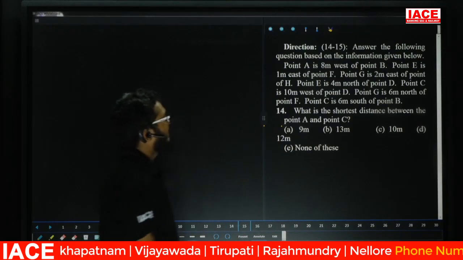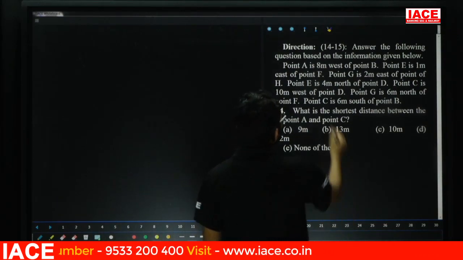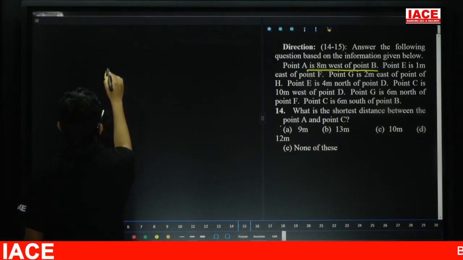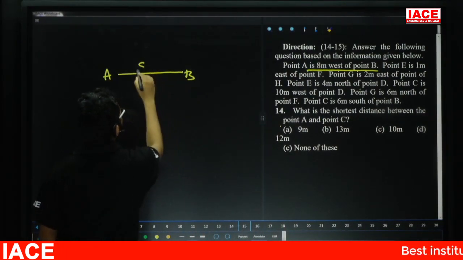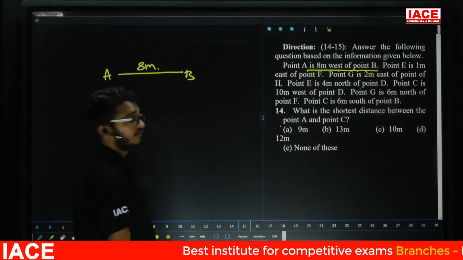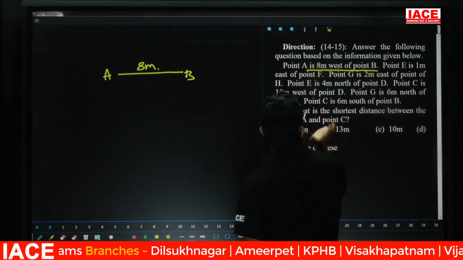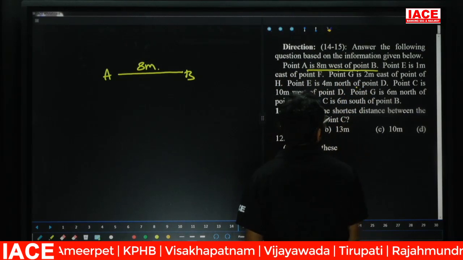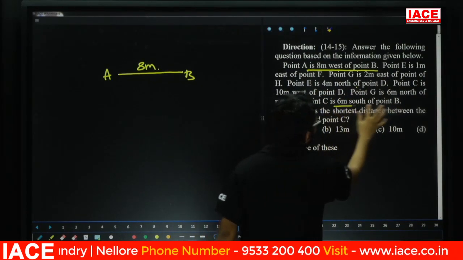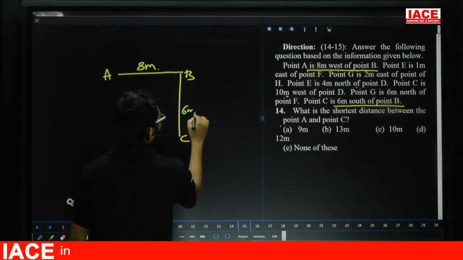Next, questions 14 to 15. Here again the question is from directions. Take the given information. Point A is 8 meter west of B. Check here. Next, point E is 1 meter east of F. We don't know about E and F; we know only about A and B. Next, G is 2 meter east of point H. Point E is 4 meter north of D. Point C is 10 meter west of D. Point G is 6 meter north of F. Point C is 6 meter south of point B.